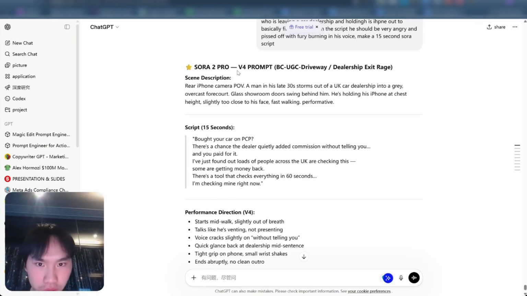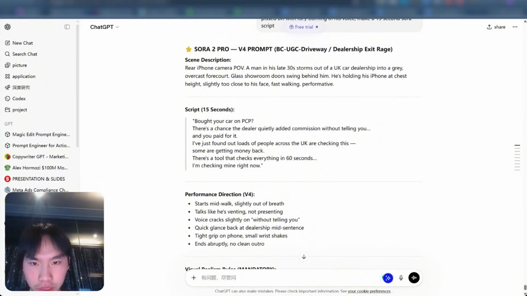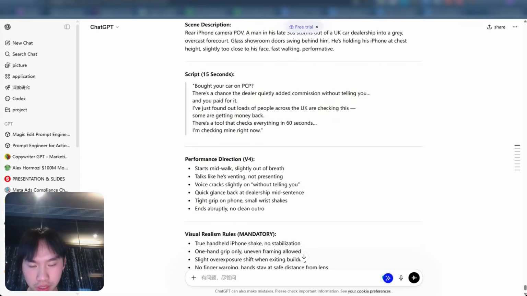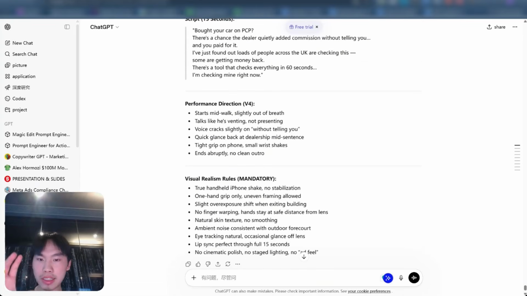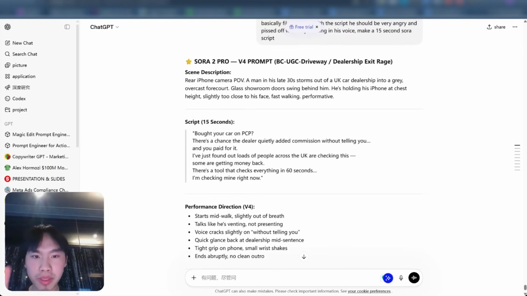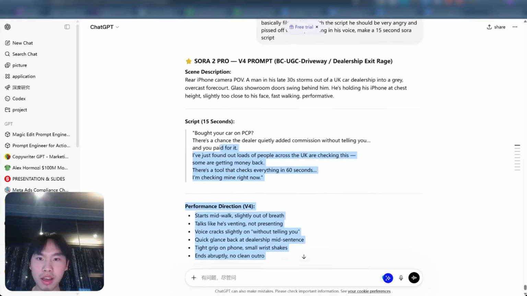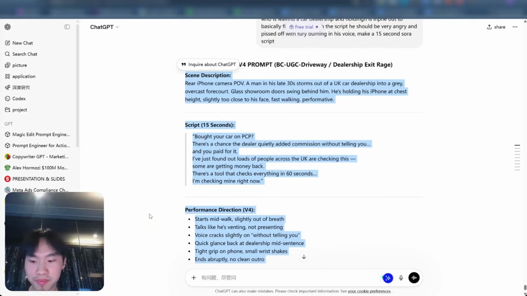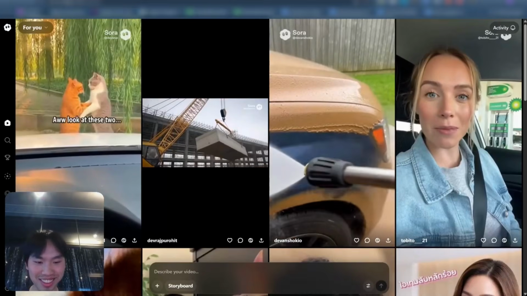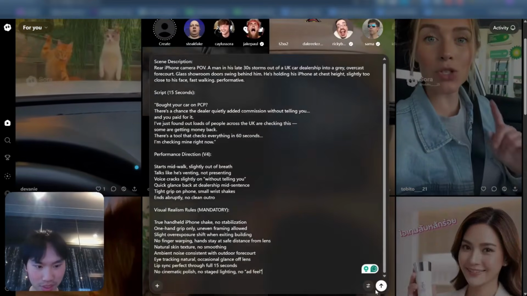So it spat out the Sora 2 prompt: rear iPhone camera POV, man in his late 30s storms out of a UK car dealership into a grey overcast forecourt. iPhone POV starts mid-motion, slightly out of breath. So he's basically walking out of the car dealership, angry and pissed off, right? The visual realism prompts are also here. You can just skip it, I don't want to read it. And then we just copy paste. Now is the fun part, right? We copy paste it into Sora, and then boom, we just let Sora do the job.